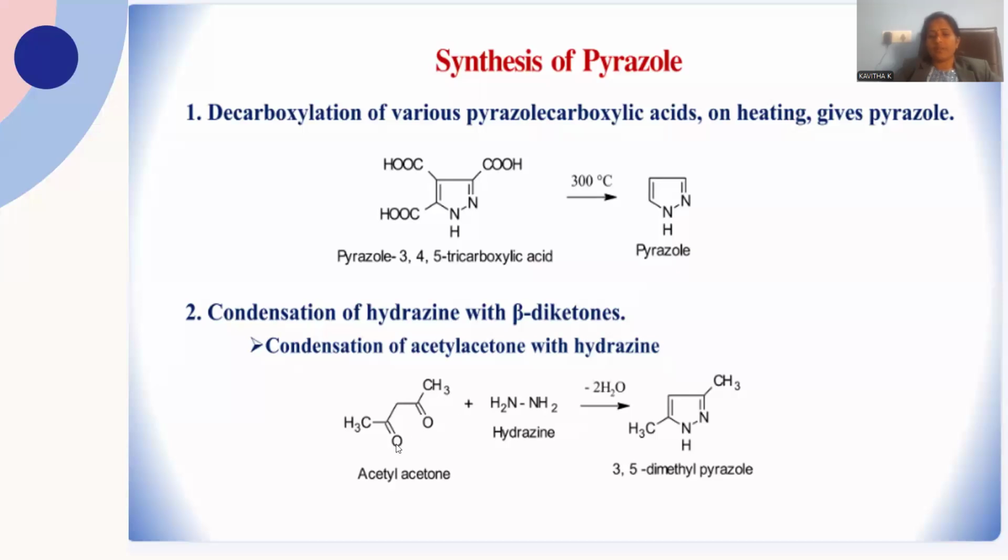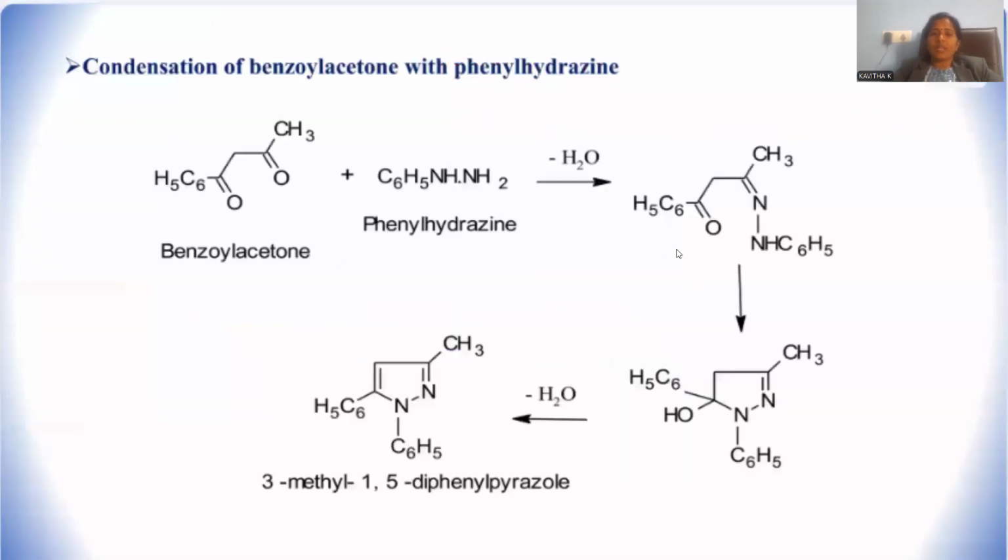Again, 1,3-diketone is condensed with hydrazine by the removal of water, giving rise to substituted pyrazole as the final product. Simply, it is a kind of condensation catalyzed by acid conditions. Condensation of this 1,3 diketone, exactly said to be benzoyl acetone, with this phenyl hydrazine.